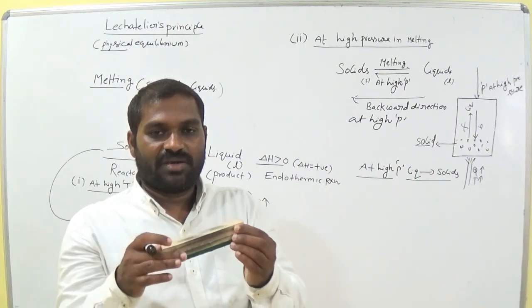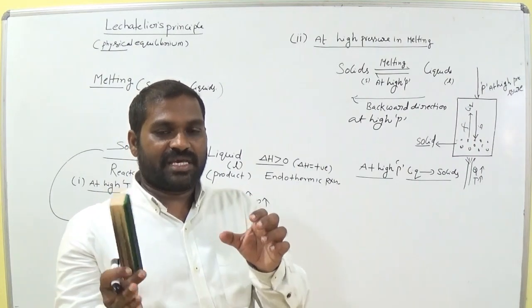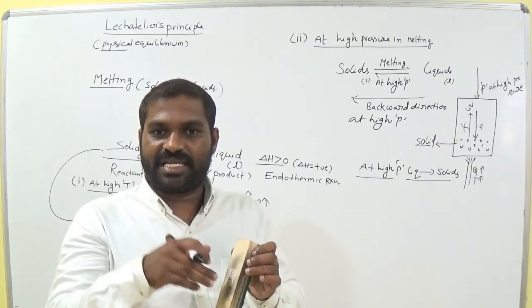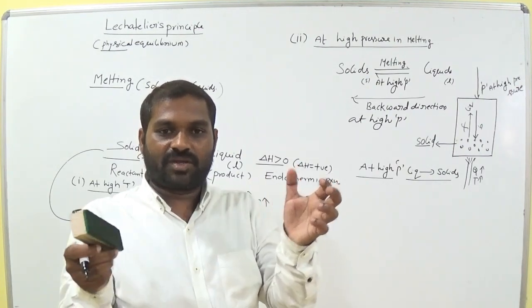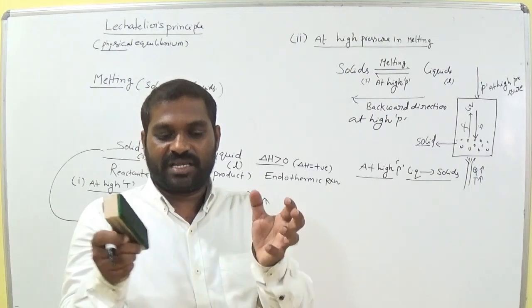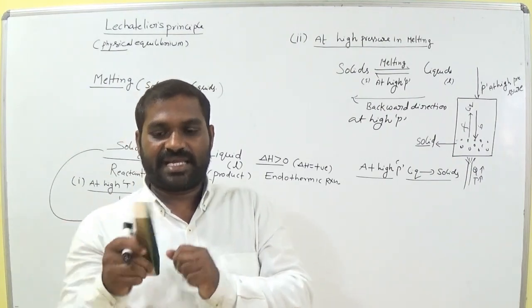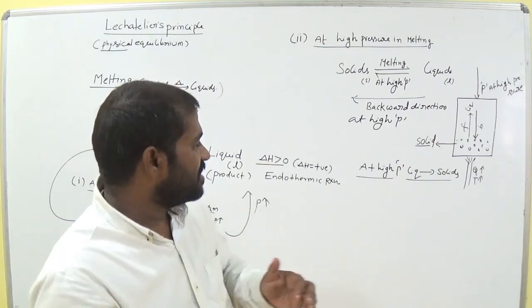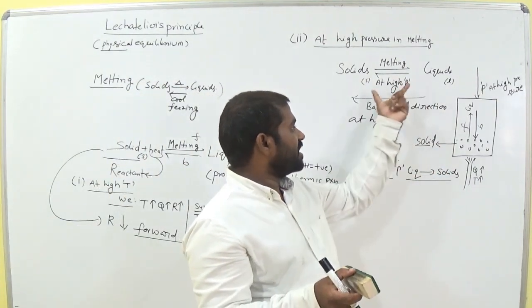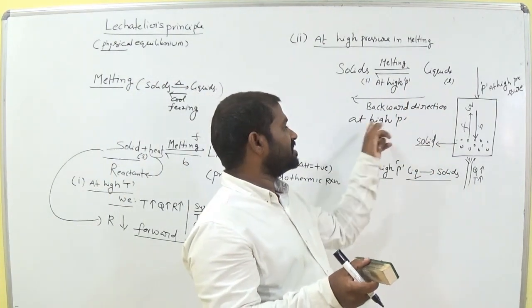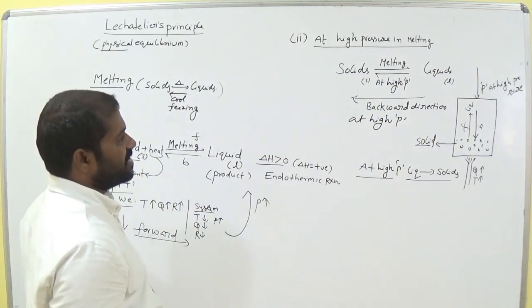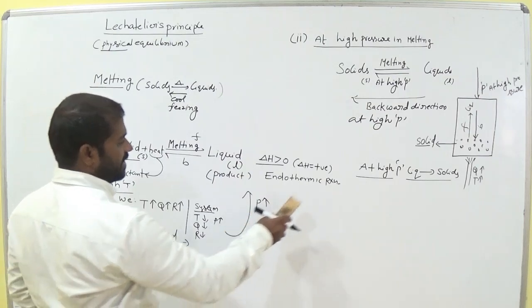So suppose when you keep water in the refrigerator, what happens? When temperature decreases, the molecules are very close together. That liquid converted as solid or not? As ice cube. So when liquids undergo compression, they become solids. So at high pressure, what is the direction? Is it clearly backward direction? Okay. In the case of melting also.